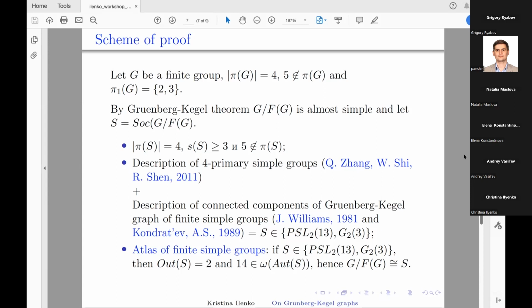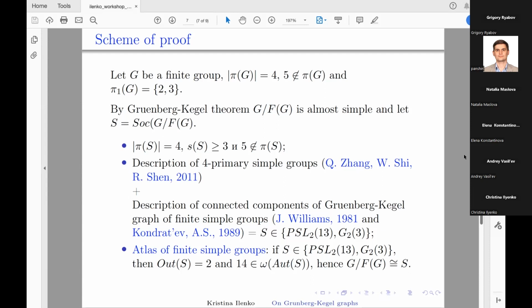Since Grünberg-Kegel theorem, the factor G by Fg is almost simple, because if the group G were a Frobenius group or a 2-Frobenius group, then its Grünberg-Kegel graph would have to consist of 2 connected components, but we need that the Grünberg-Kegel graph of group G consists of 3 connected components.